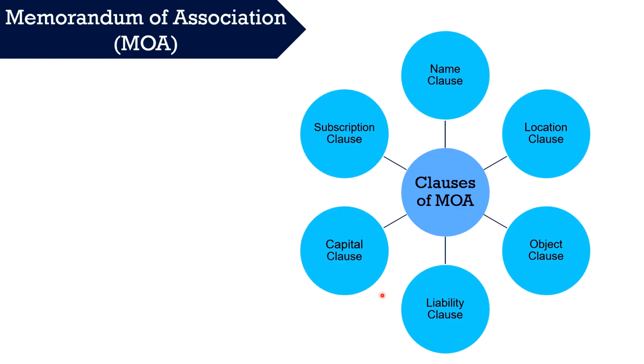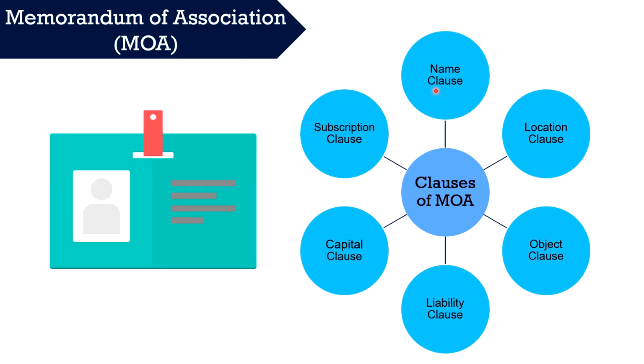Moving on to the clauses of the memorandum, there are 6 clauses in a Memorandum of Association. The first one is the name clause. The name clause contains the name of the proposed entity. Being an artificial legal person, it gives the company an identity and is a symbol of existence. There are certain points which should be considered before deciding the name: it should not be undesirable, it should not be identical with any other company's name, and it should end with the words limited or private limited, as the case may be.